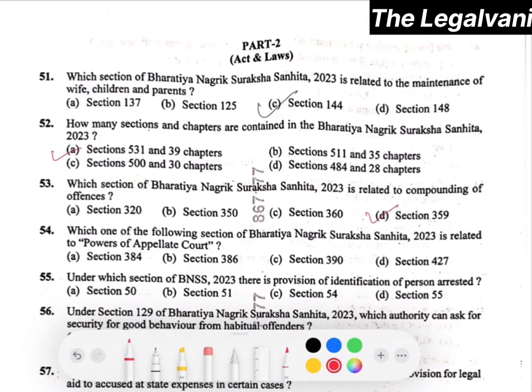Question number 54, which one of the following section of BNSS is related to powers of appellate court? The right answer will be option number D, that is section 427. Question 55. Under which section of BNSS 2023 there is provision of identification of person arrested? The right answer will be option number C, that is section 54.